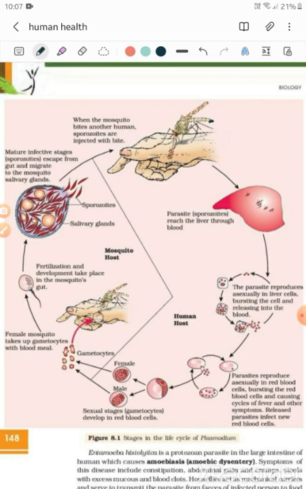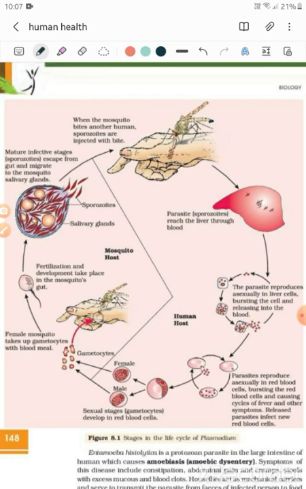So now it injects the Plasmodium in the infectious sporozoite stage. This female Anopheles mosquito will inject the Plasmodium in its infectious sporozoite stage into the blood of humans while sucking the human's blood.